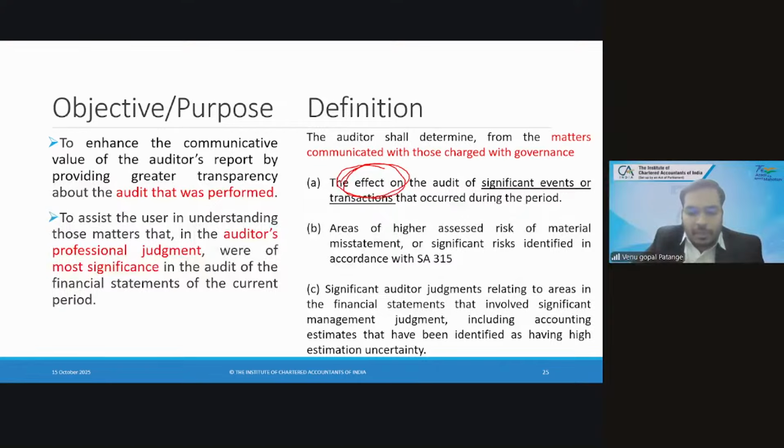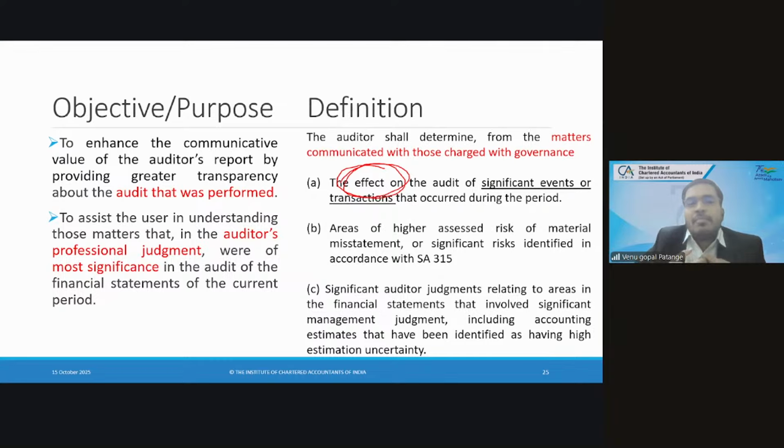Let us talk about one more example. Company is shifting their attendance system from manual to biometric. Will it have an impact on audit? Yes, sir, definitely. The payroll wages will go for a toss. So how far this input is going into the system, how far this will be affecting my numbers, my employee benefit expenses, one has to measure the effect on the audit of significant events. So whether that event or transaction is affecting or not.